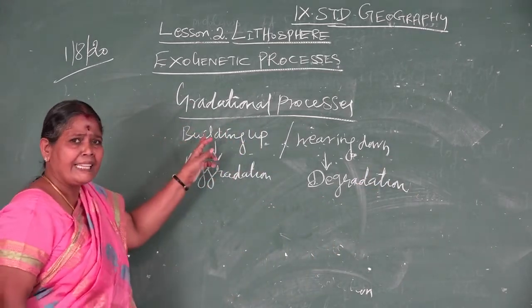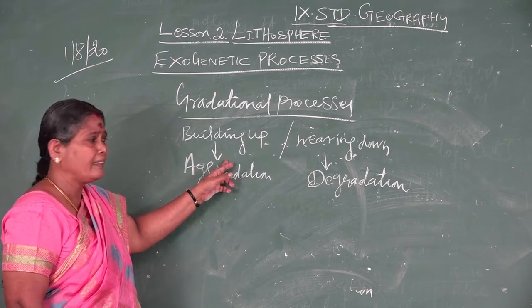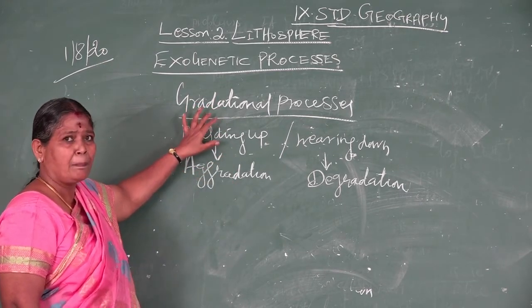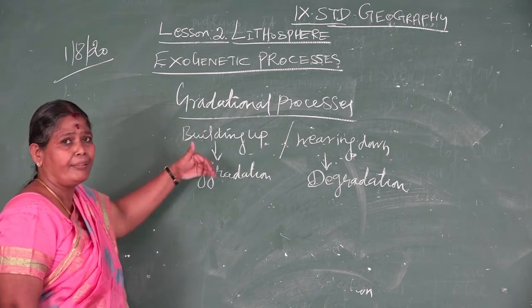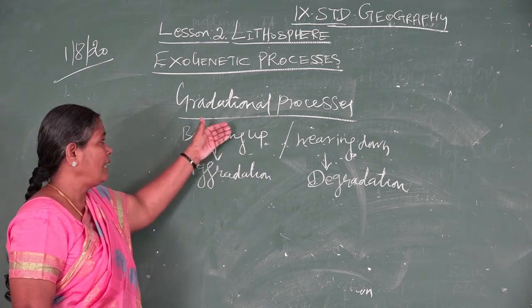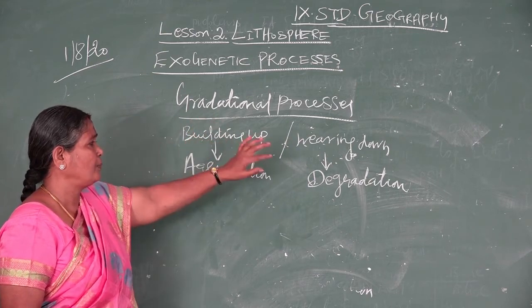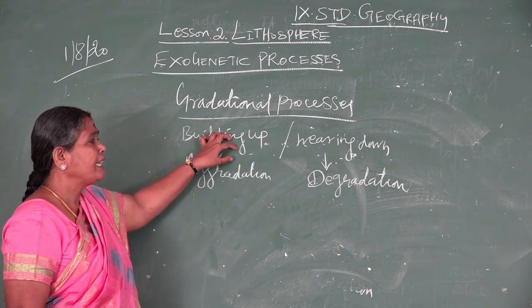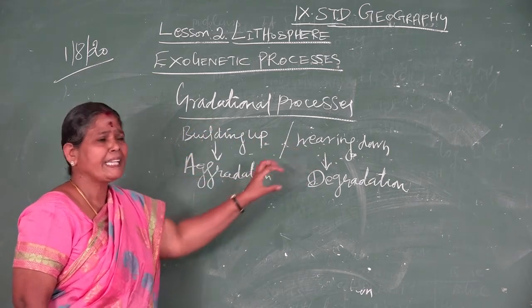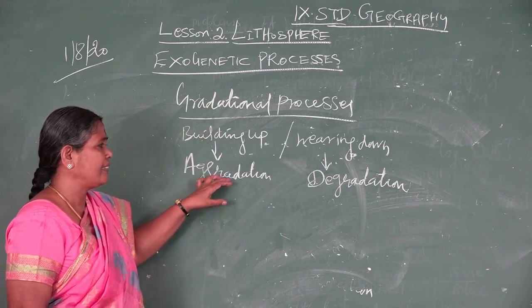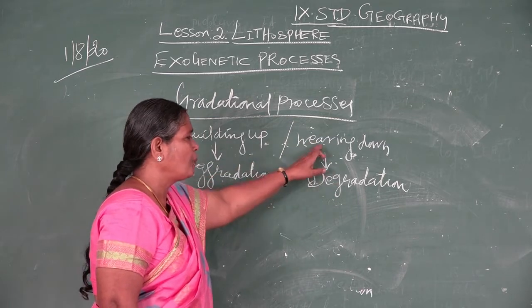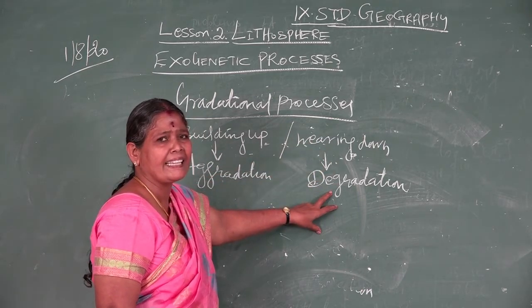So, when the earth undergoes changes, it is by the gradational process. What is gradation? Leveling of the earth's surface. The leveling of the earth's surface takes place in two ways, building up and bearing down. The building up process is called aggradation and the bearing down process is called degradation.